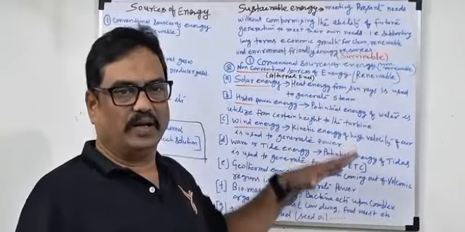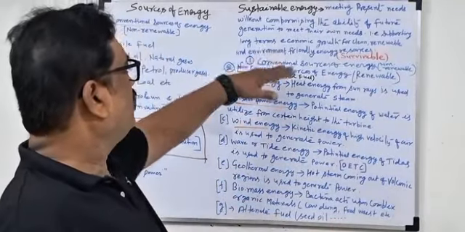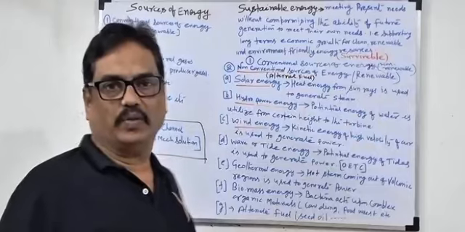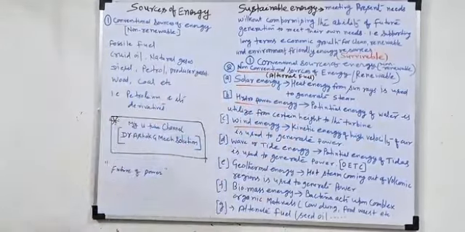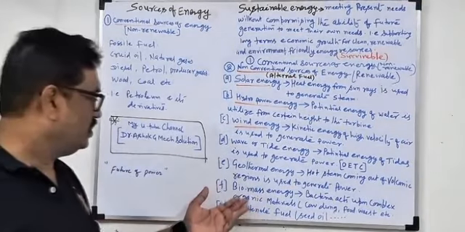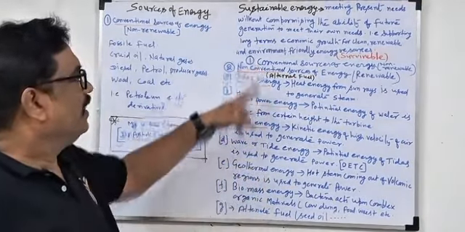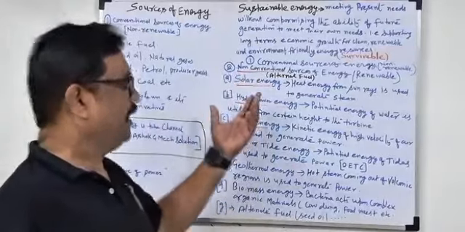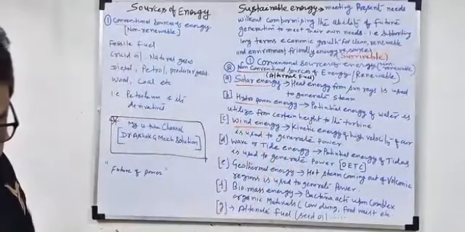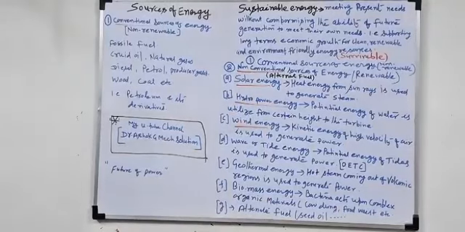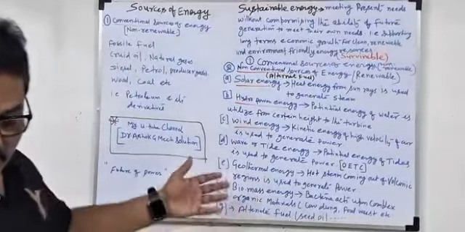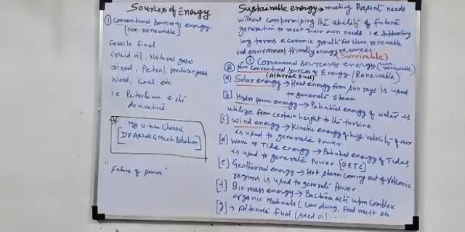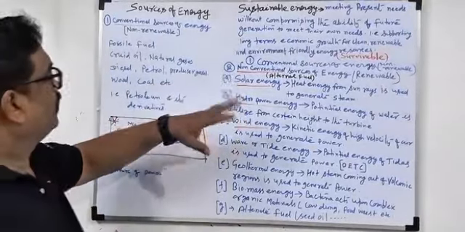So in sustainable energy, what do we have to study? We have to study the renewable sources of energy. What are the renewable sources of energy? Like solar, wind, hydropower, geothermal, wave energy, biomass. These are the renewable sources of energy. We can generate again and again. If you know renewable sources like solar, wind energy, wave energy, geothermal energy, all those things are shaping the future power generation.